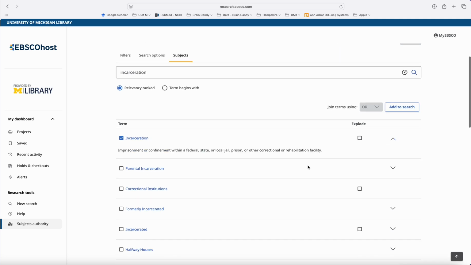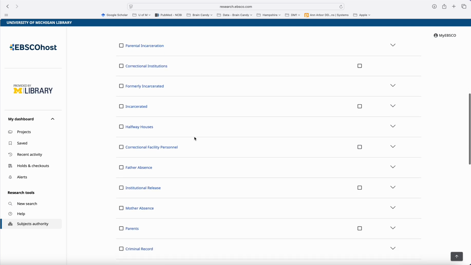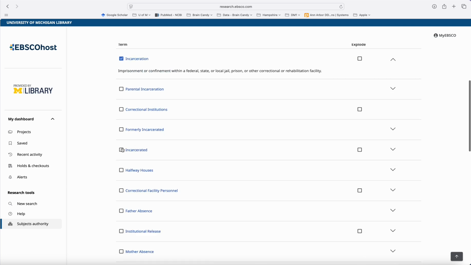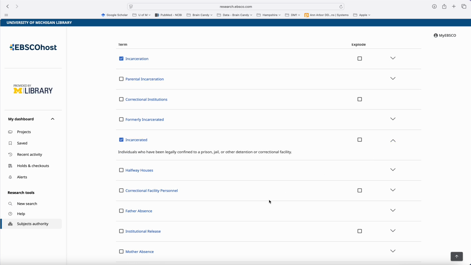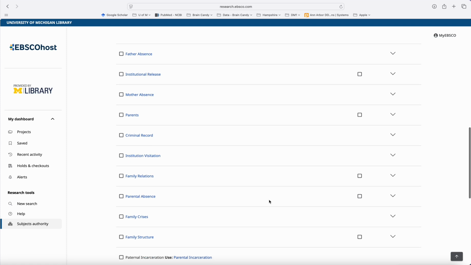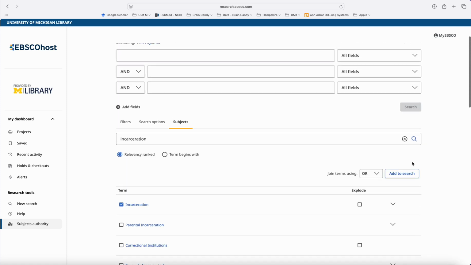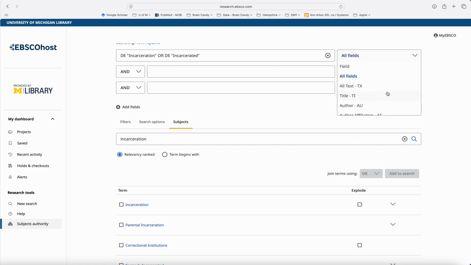You can look at explode here, which tells you a little bit more about it. You could maybe also take incarcerated and some of these other things, though probably specifically for this you wouldn't want them. And then you add those to your search, and they will come up as DE, which is the subject field, using the exact subject field, incarceration or incarcerated.